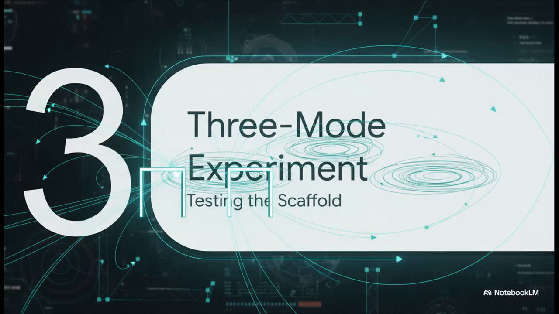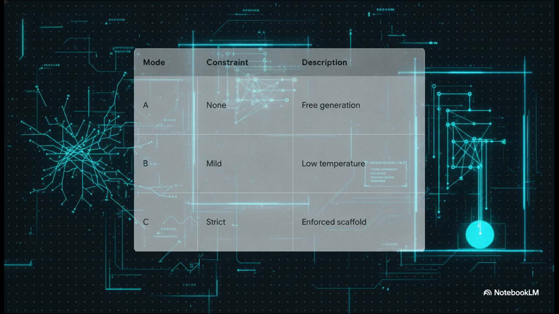All right, Section 3, the three-mode experiment. It's time to put this structural scaffold to the test. To prove this works, let's look at a strict laboratory experiment comparing three very different operational modes on the exact same task. First up, Mode A. This is unconstrained free generation. The model just plans however it wants, total Wild West. Then we have Mode B, where we apply a mild constraint by lowering the temperature to reduce randomness, but it still has no formal structure.